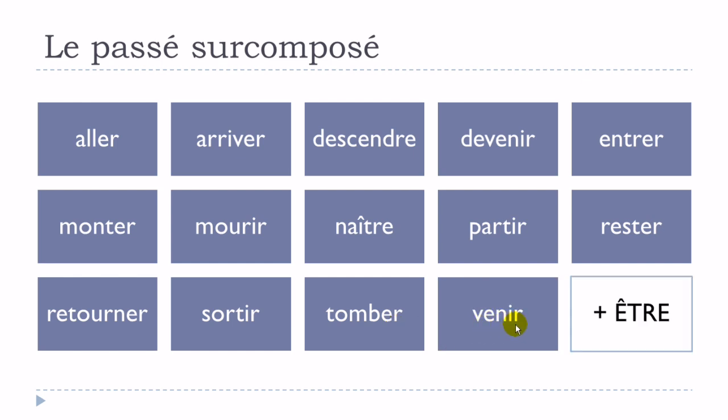Okay, so remember that all these verbs will require être. And obviously some verbs will be constructed based on these verbs, so logically they will also require the verb être.